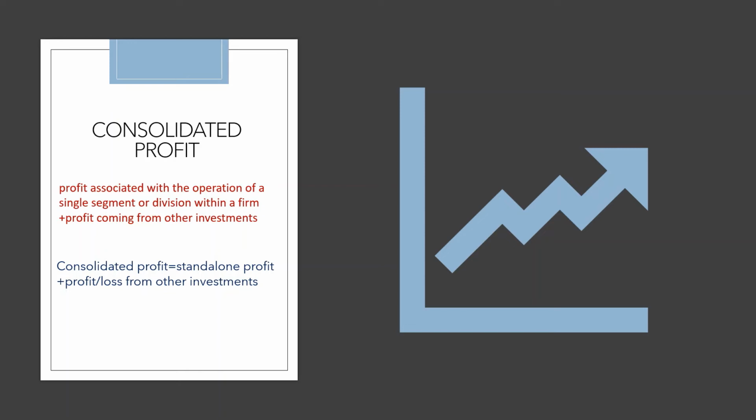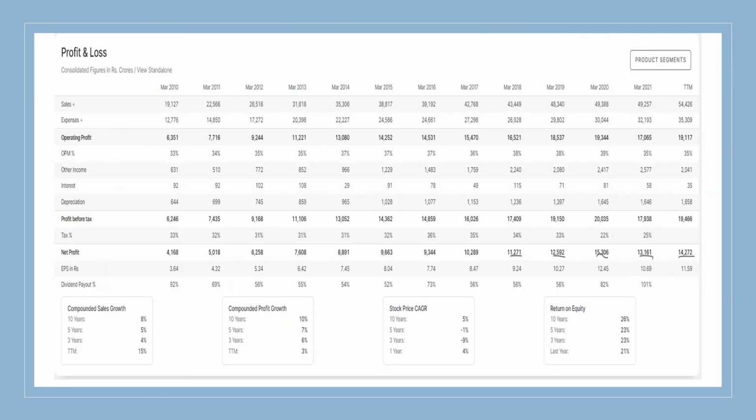Now coming to consolidated profit. Along with your company business, you are investing some part of your profits in other companies and taking partnerships for the same. So basically, consolidated profit is the profit which you are getting both from your own firm and also from other invested companies. If you observe the consolidated profit and loss statement of ITC, it's been increasing continuously year on year, and it has made profits also by investing and taking partnerships in other companies. So, to get a proper idea about the company's profit statement, we always need to look into consolidated profits only.